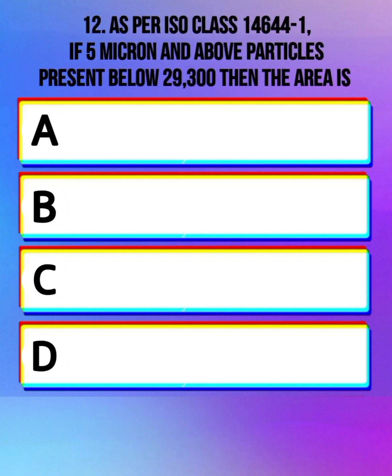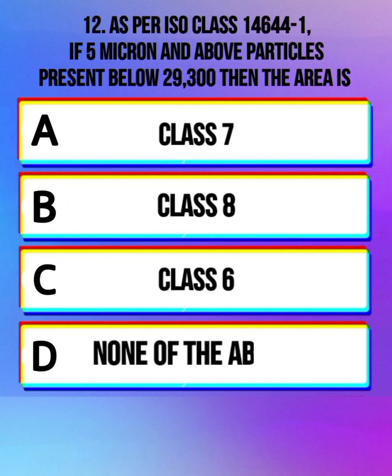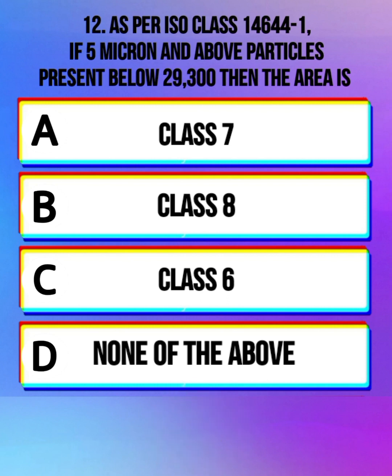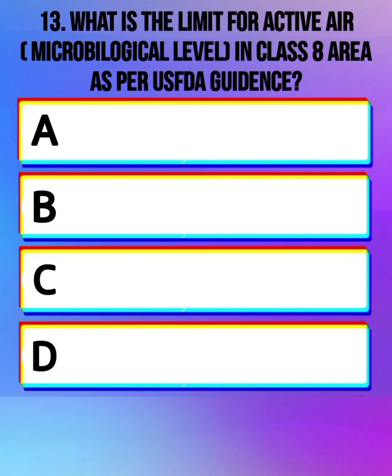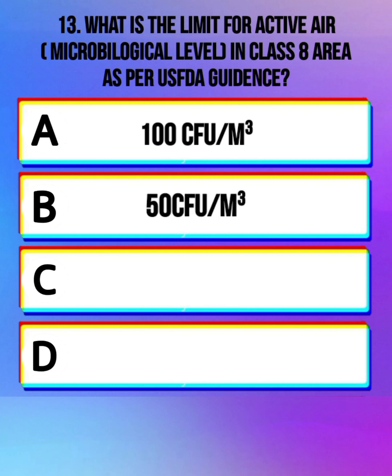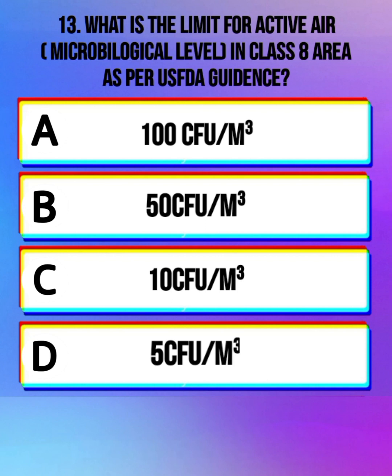As per ISO class 14644-1, if 5 micron and above particles present below 29,300, then the area is Class 7, Class 8, Class 6, none of the above. Correct answer is Class 8. What is the limit for active microbiological level in Class 8 area as per USFDA guidance? 100 CFU per meter cube, 50 CFU per meter cube, 10 CFU per meter cube, 5 CFU per meter cube. The correct answer is 100 CFU per meter cube.